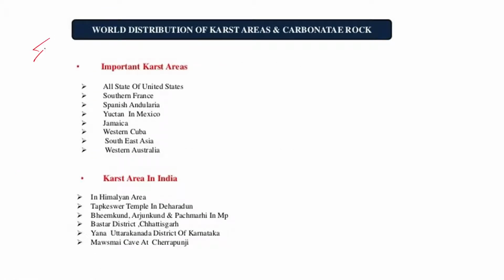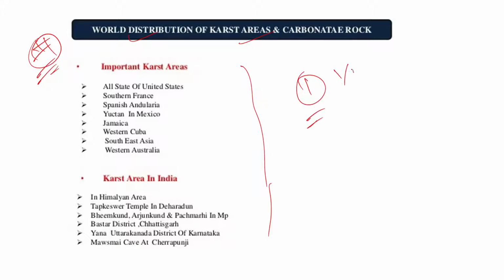Sometimes they may ask you, like UPSC is asking such stupid questions these days, the distribution of karst areas. Now name some areas where you can find karst topography. The first area which should come to your mind is Yugoslavia, right? Yugoslavia has beautiful limestone caves.